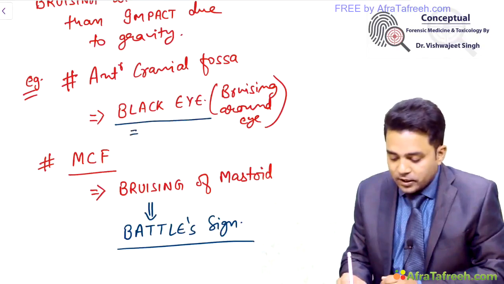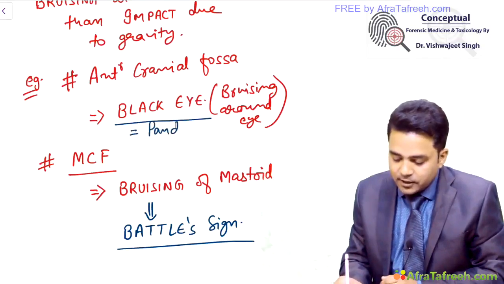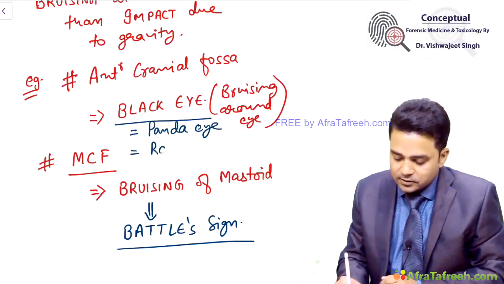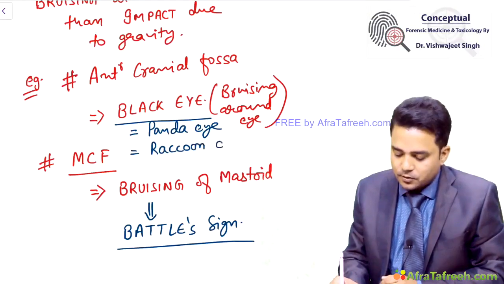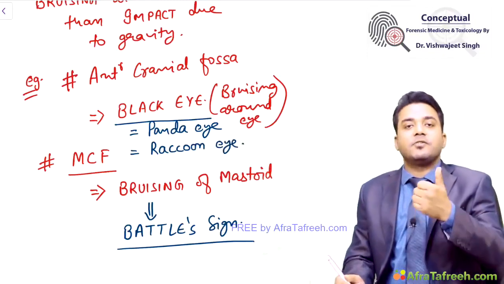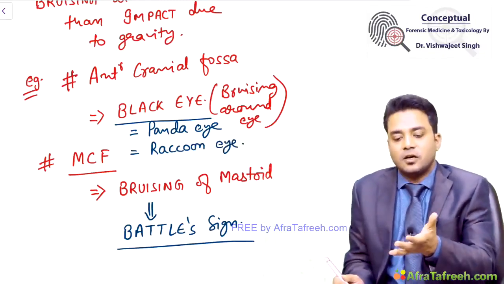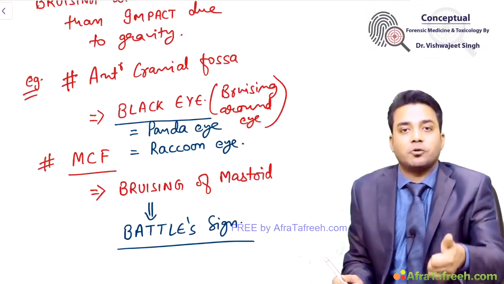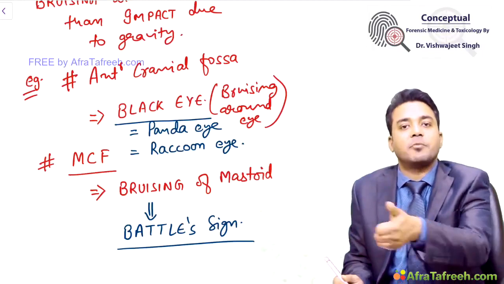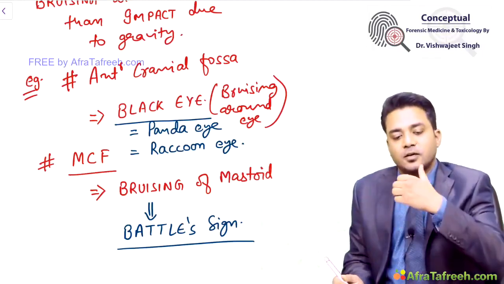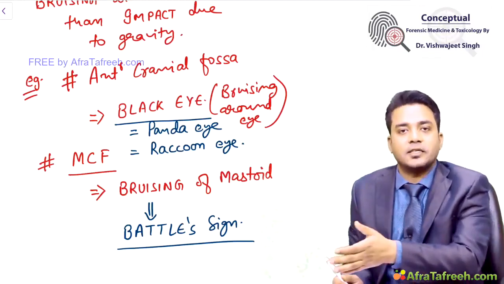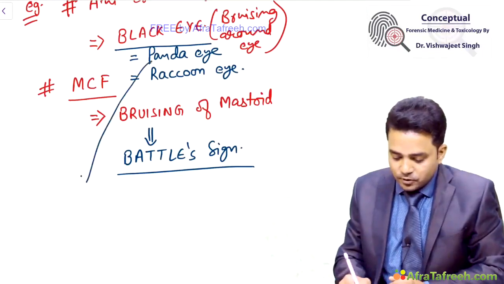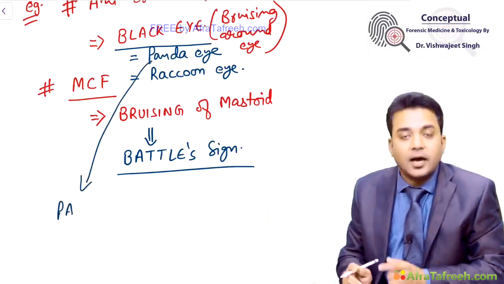Black eye is sometimes also called panda eye and raccoon eyes. Panda sign is seen in which disease? Panda sign is seen on gallium scan. It is seen in sarcoidosis. We have panda sign on gallium uptake. But panda sign on MRI is seen in Wilson's disease. So, remember this fact also. Panda sign, panda eye is a different thing.